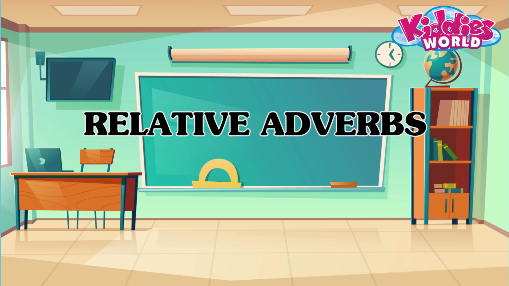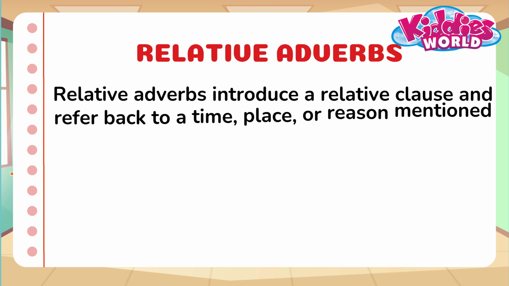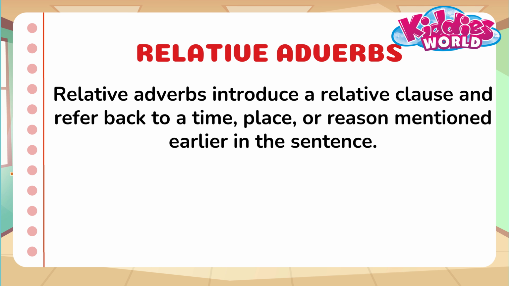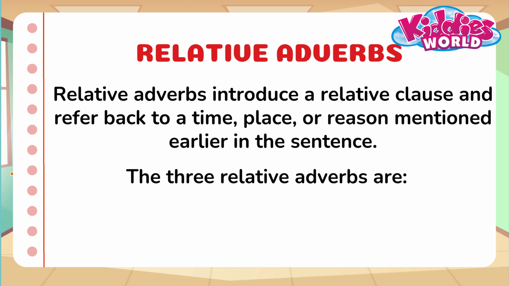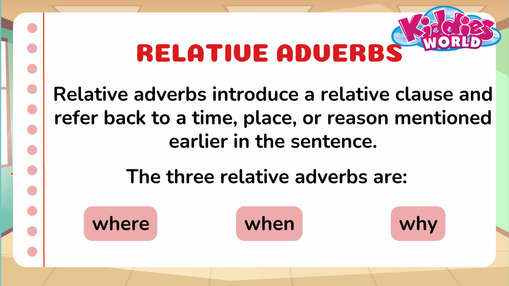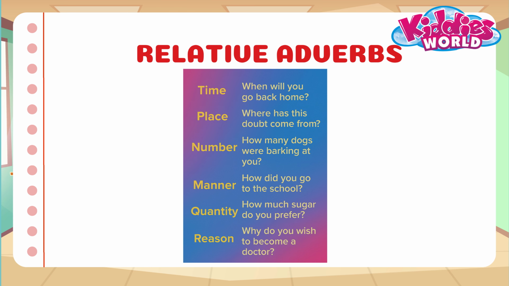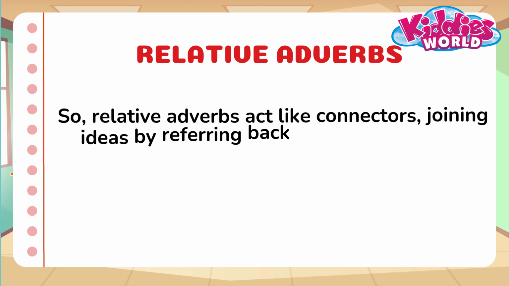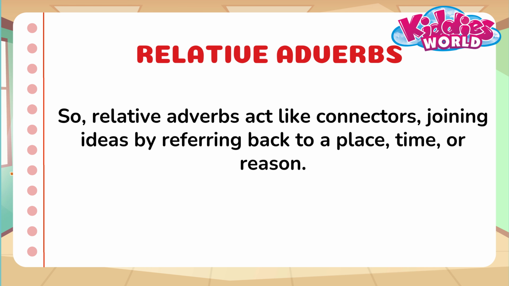Relative adverbs. Relative adverbs introduce a relative clause and refer back to a time, place, or reason mentioned earlier in the sentence. The three relative adverbs are where, when, why. Check the table and examples given. So relative adverbs act like connectors, joining ideas by referring back to a place, time, or reason.